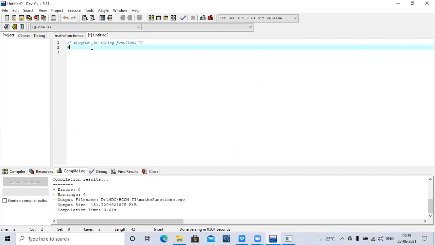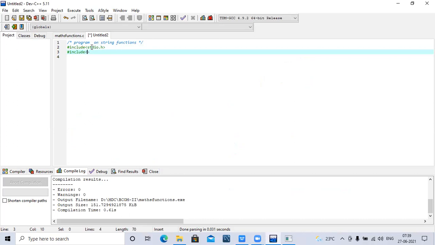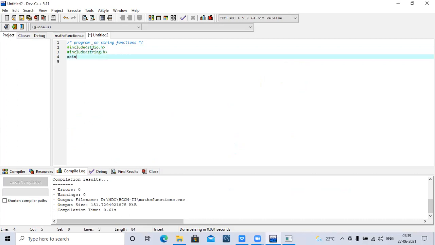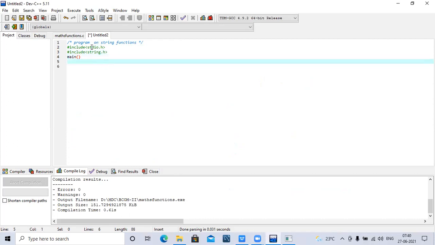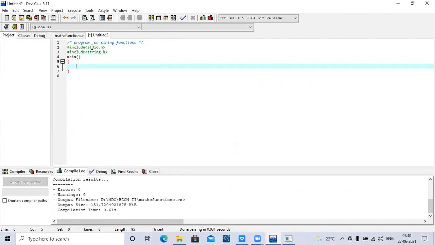First, hash include stdio.h. Then we have to include string.h. I have a doubt here. Is there any problem if I include the file and do not use its functions? For example, I have included stdio.h and string.h but did not use the functions. No problem. If you want to use them, you can use them. Otherwise, you can leave it. Nothing happens even if you include the files.